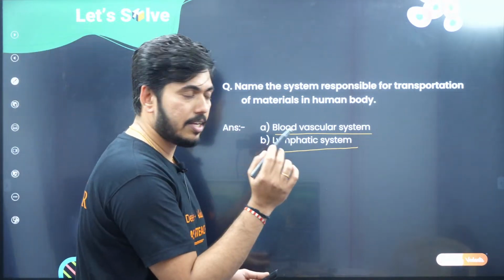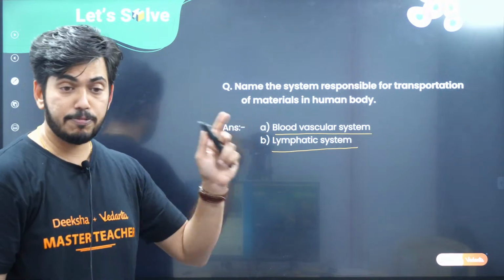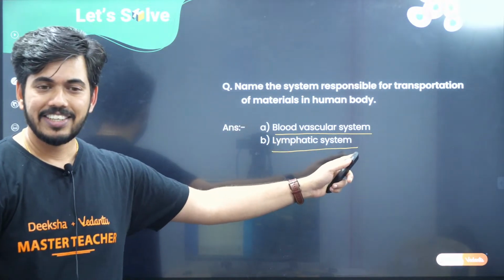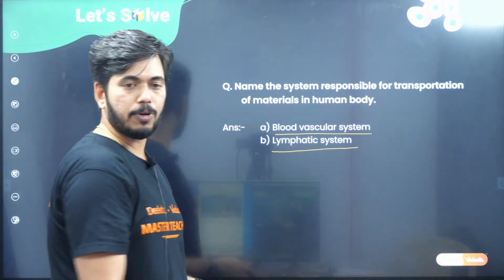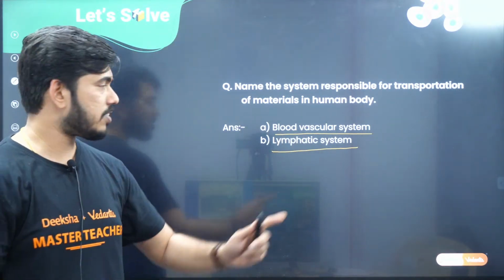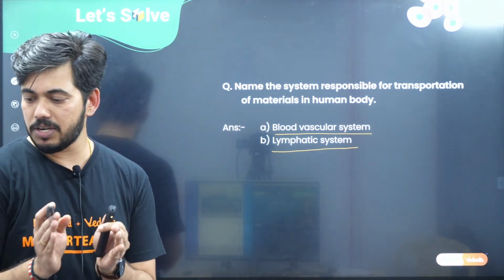You have to clearly mention these 2 points. It can also be asked for 2 marks because 2 points are there. If it is asked for 1 mark, half will be given for this and half for this. If it is asked for 2 marks, each option will get 1 mark. So you can remember this.